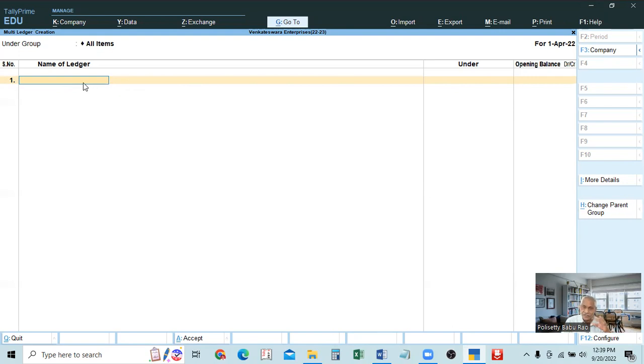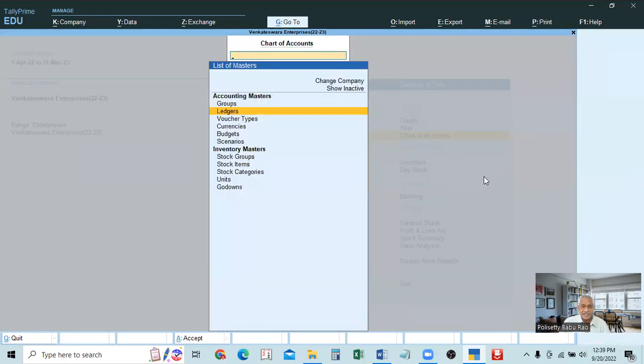In the case of different groups, name and group we have to give. In the case of many ledgers in a single group, if you give that group name on the top under group, then if you give the name itself, it's enough. Like this, we will enter, and at the end we can enter. It will be accepted, or you can accept with Control A. Okay, this is how we did yesterday.